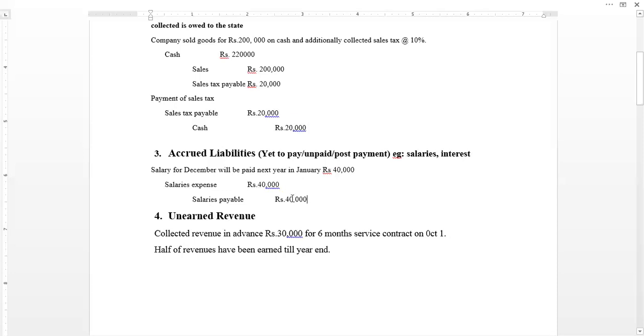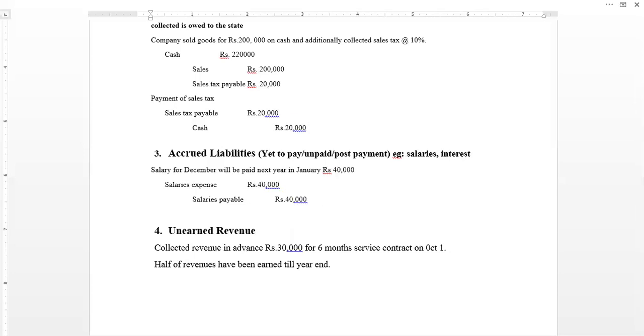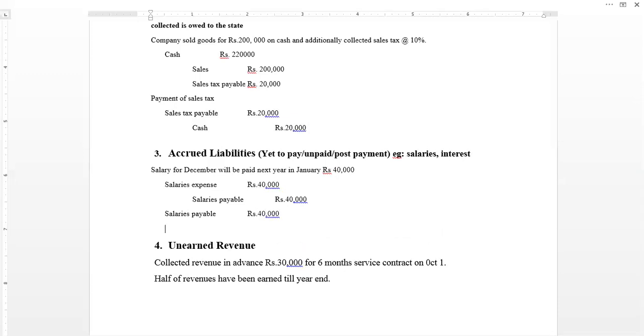When the salary payable is paid on 1st January, the company will write this transaction on the 1st of next year as salaries payable debit, amounted to rupees 40,000, or up to the amount the company is paying. We will be debiting the amount with the figure being paid. So salaries payable debit, this is a decrease in liability, and cash credit because the payment is being made in the form of cash.